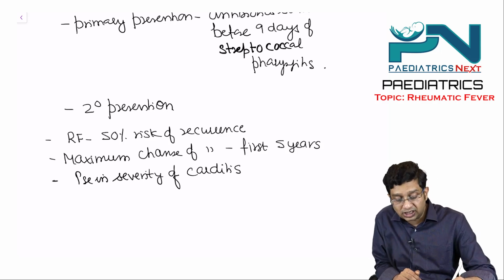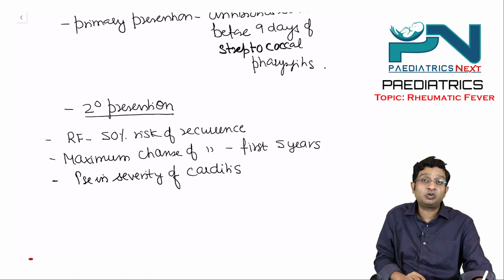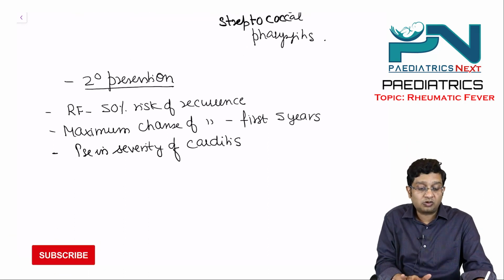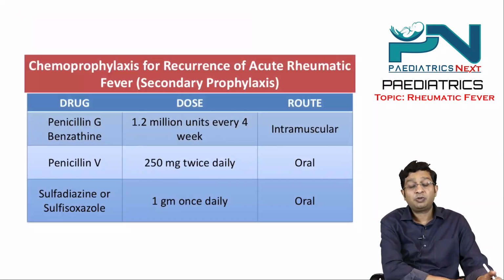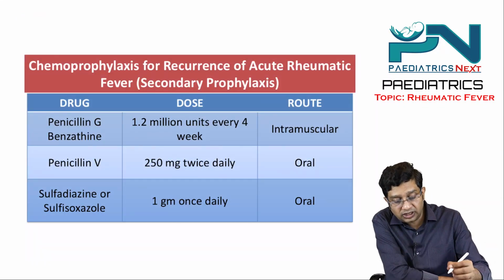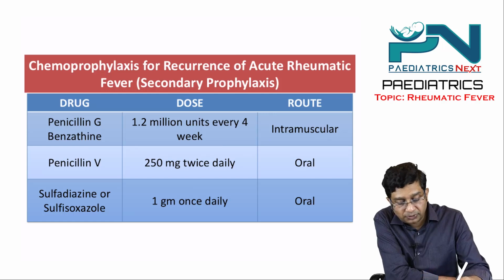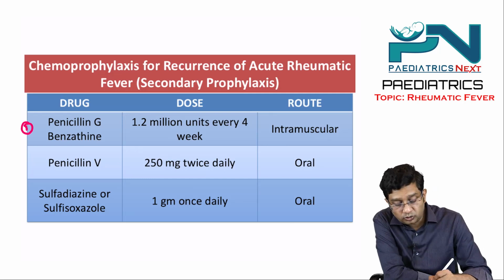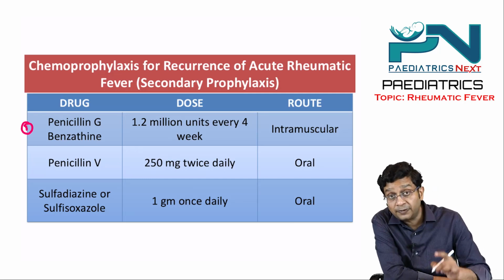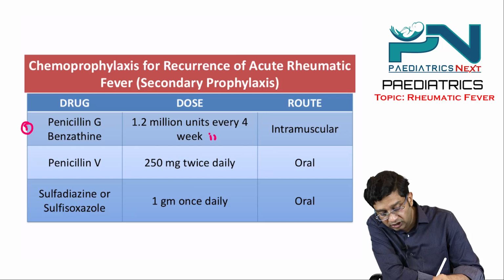So for this secondary prevention, we require to give drugs, right? For secondary prophylaxis, what drugs are we giving? One you can give is benzathine penicillin G, 1.2 million units every 4 weeks in low risk, but every 3 weeks in moderate to high risk.